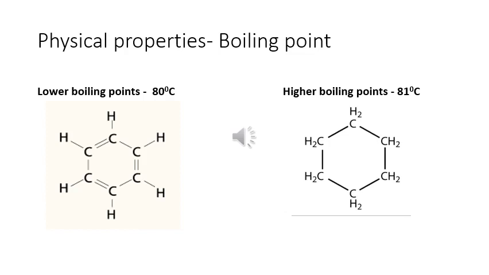Now you will find the boiling point of benzene is 80 degrees Celsius and the boiling point of cyclohexane is 81 degrees Celsius. So this conjugated system is responsible for decreasing the boiling point of benzene by 1 degree Celsius. Generally, aromatic compounds are volatile and they have lower boiling points and melting points in comparison with the aliphatic compounds.